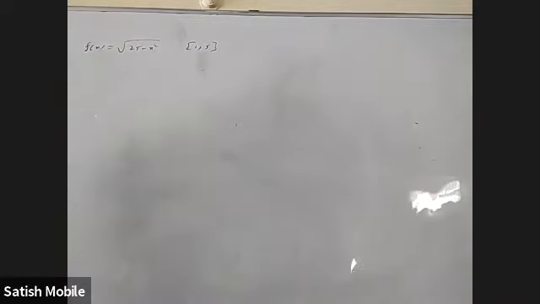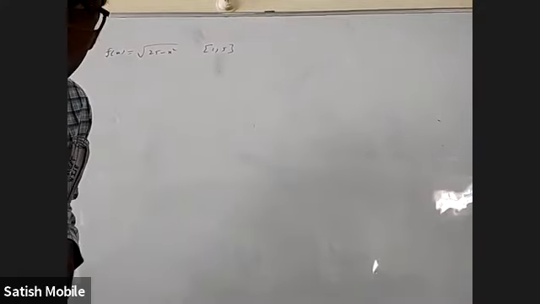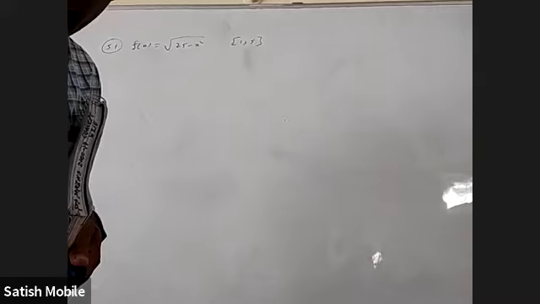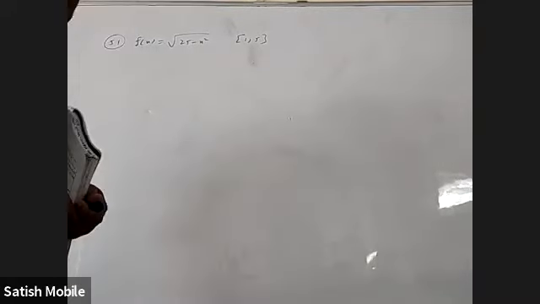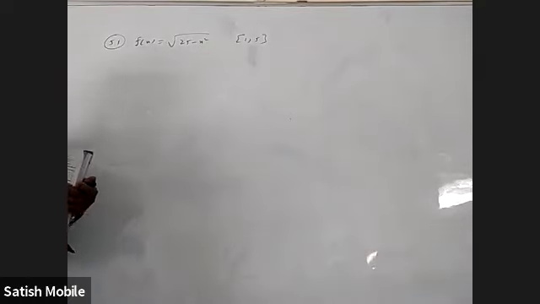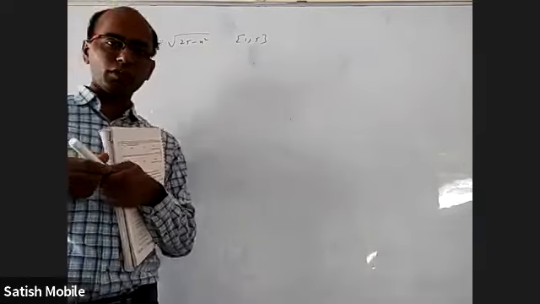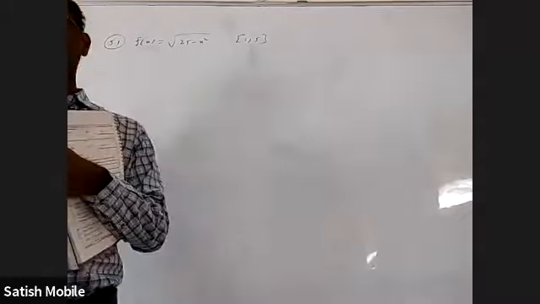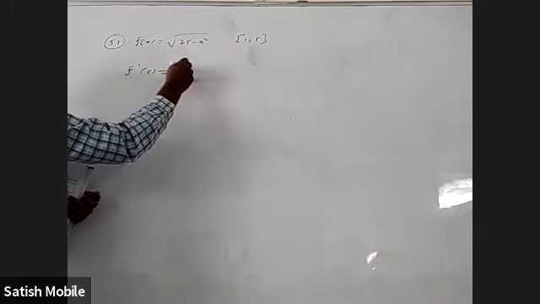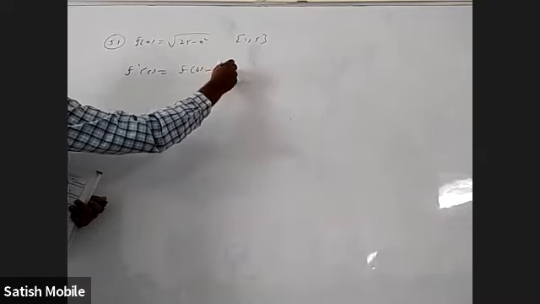For the function f of x equal to root of 25 minus x square on 1 to 5, they wanted us to use Lagrange's mean value theorem and asked what is c. In Lagrange's mean value theorem, f dash c should be f of b minus f of a by b minus a.